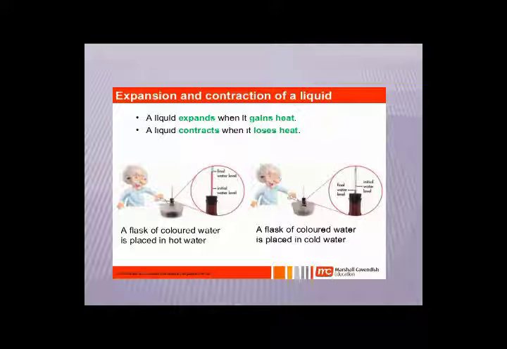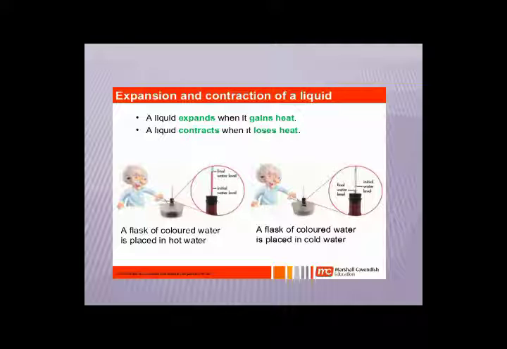So whenever we look at the thermometer, when it absorbs heat or the temperature rises, the level of the mercury starts increasing, and when the temperature decreases, the level of the mercury starts decreasing. So mercury is a liquid showing the same property: it expands when it gains heat and contracts when it loses heat.